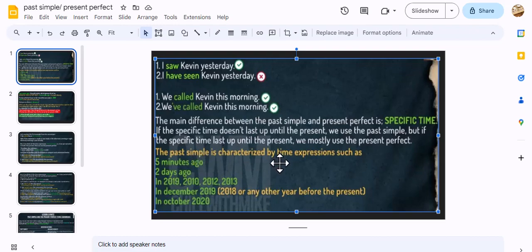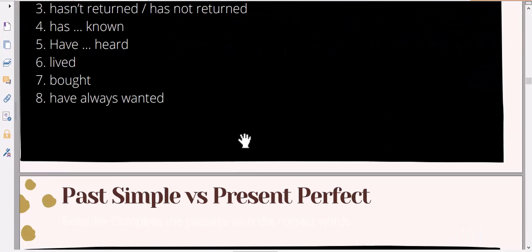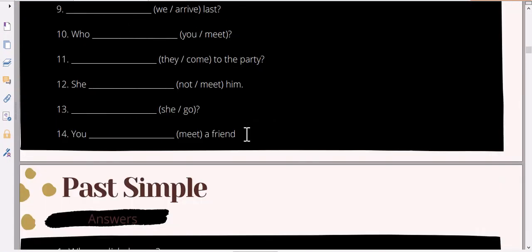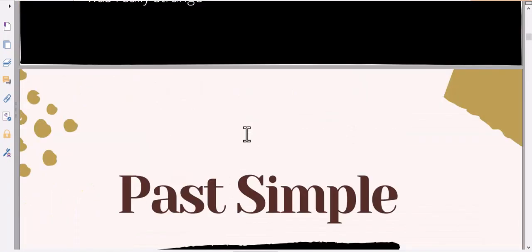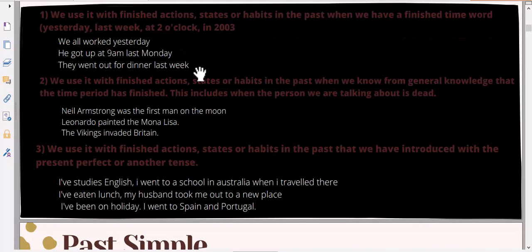And let's see the past simple time expressions. We have here another time expression. We already have it. Let me show you. I have it here and I show it to you. I told you that you have to focus: we have here yesterday, last week, at 2 o'clock, in 2003.